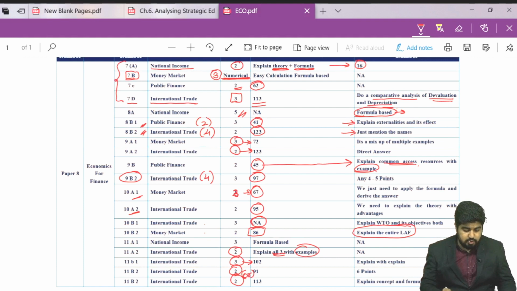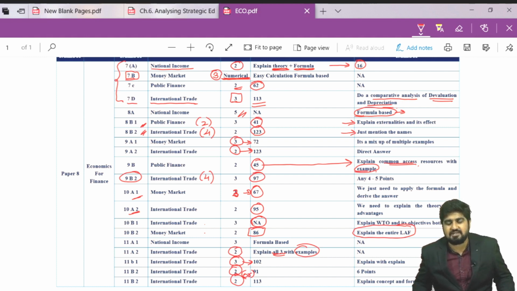If you observe, students, chapter number 1 was 10 marks, chapter number 2 was 7 marks, chapter number 3, my friends, 11 marks. But here the player of the innings is chapter number 4, which was roughly 24 marks. Numerical questions, if you observe, students, around 10 marks of numerical questions which were purely formula based were asked.